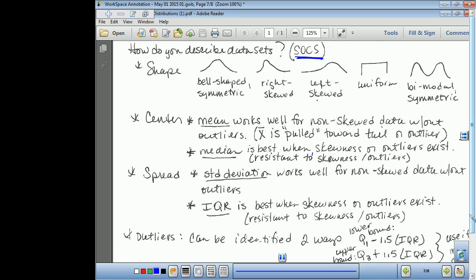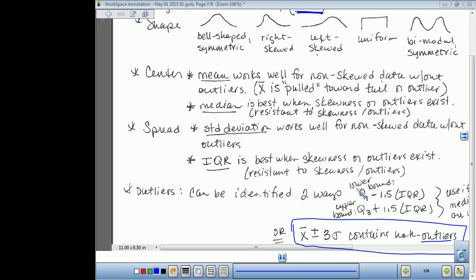Now, we defined outliers last year using this formula. We defined an outlier as any piece of data that was less than Q1 minus 1.5 IQR or greater than Q3 plus 1.5 IQR.